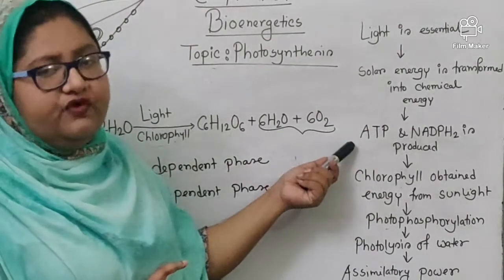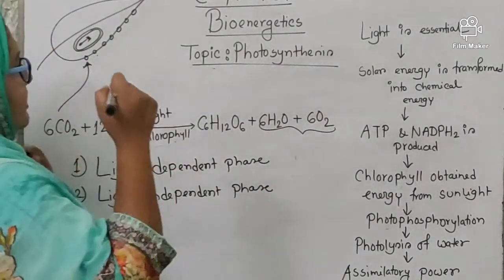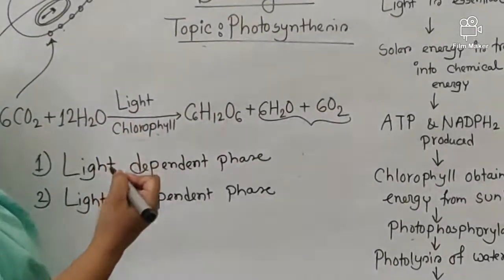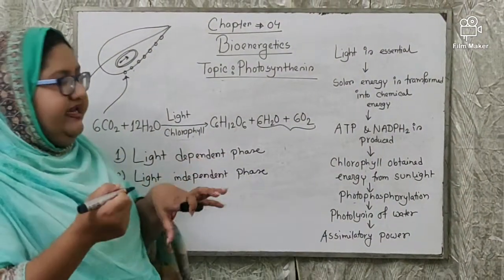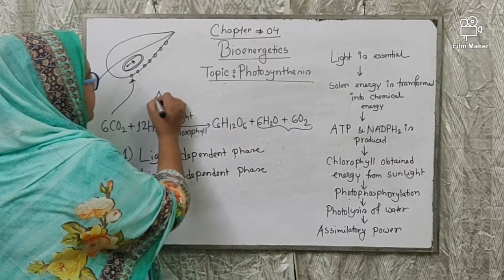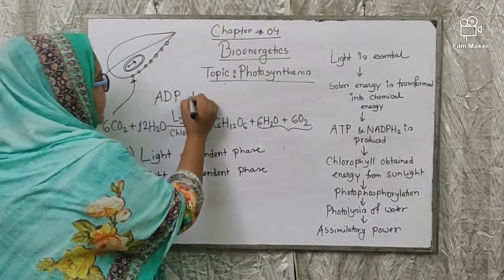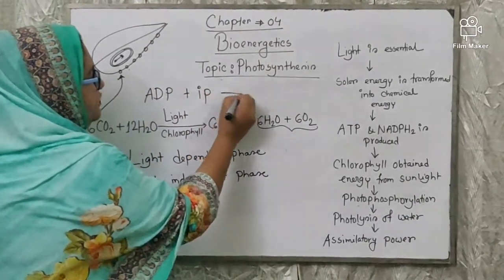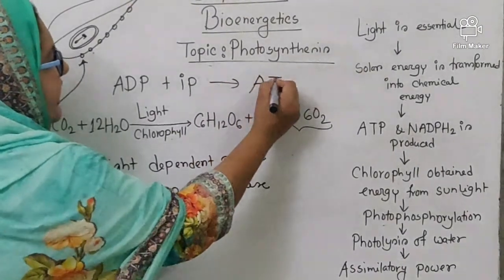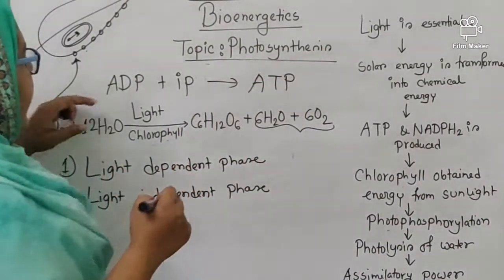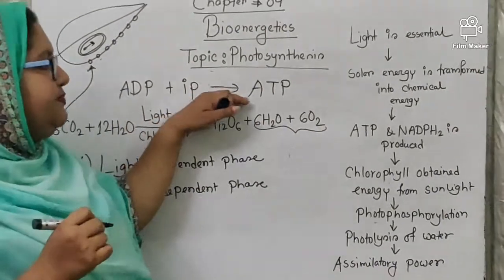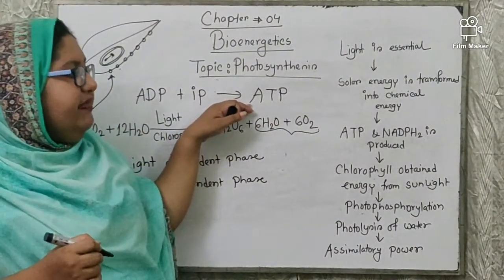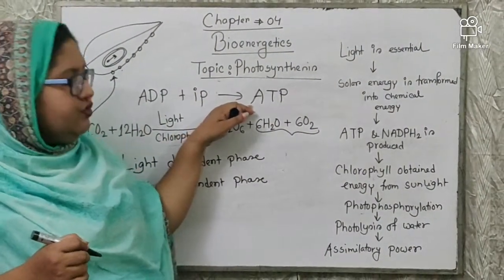How is this ATP formed? When the chlorophyll absorbs the energy, by using that energy, ADP, that is adenosine diphosphate, combines with inorganic phosphate and produces ATP. Hence, it is produced in the presence of sunlight. That is why it is also known as photophosphorylation.